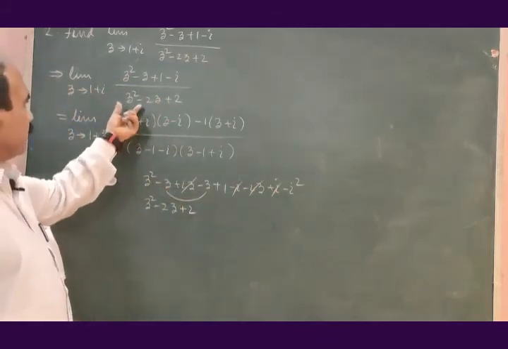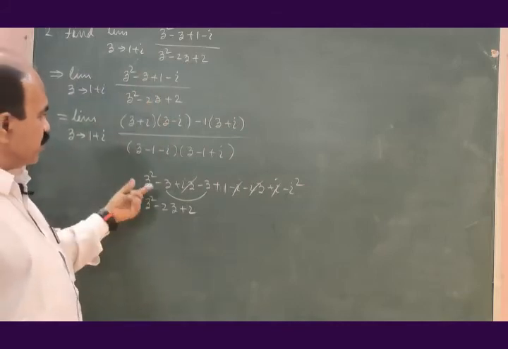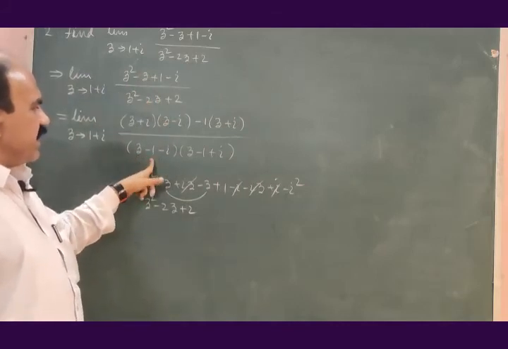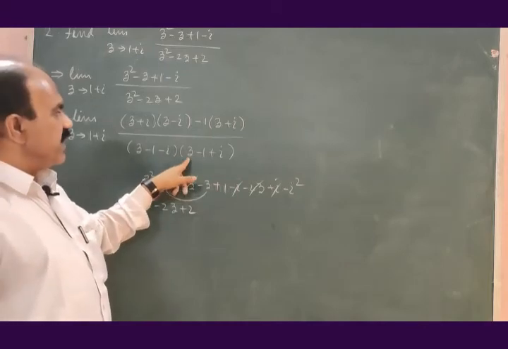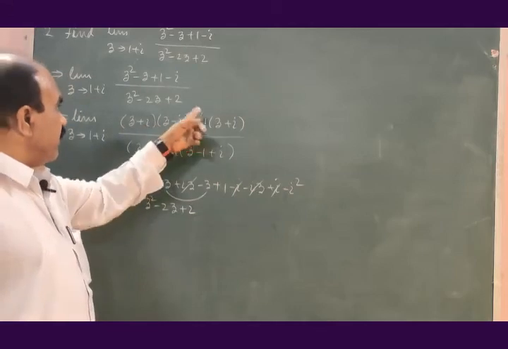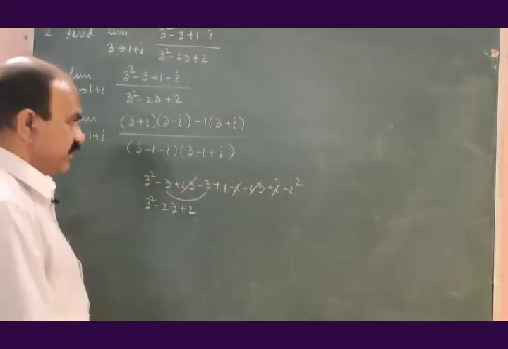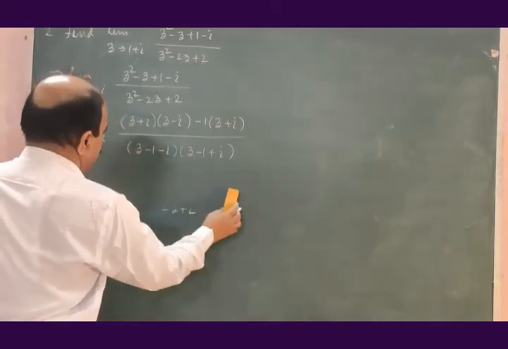So z square minus 2z plus 2 will be (z minus 1 minus i) into (z minus 1 plus i). So these are the factors of the numerator, these are the factors of the denominator. Simplify this further.